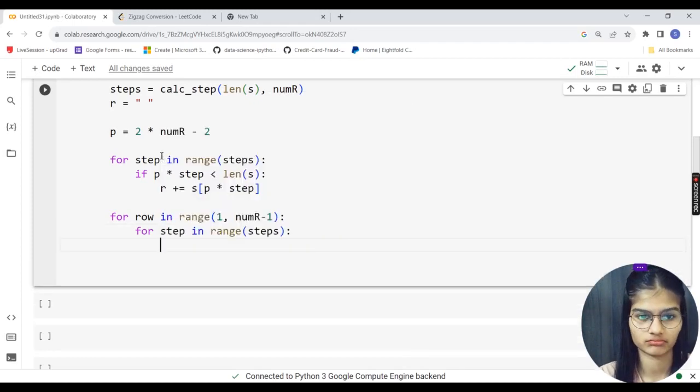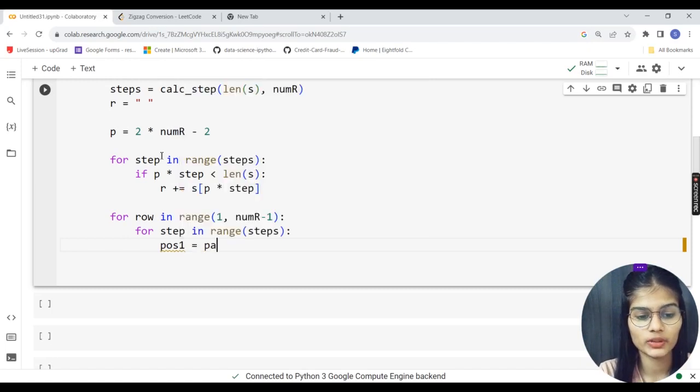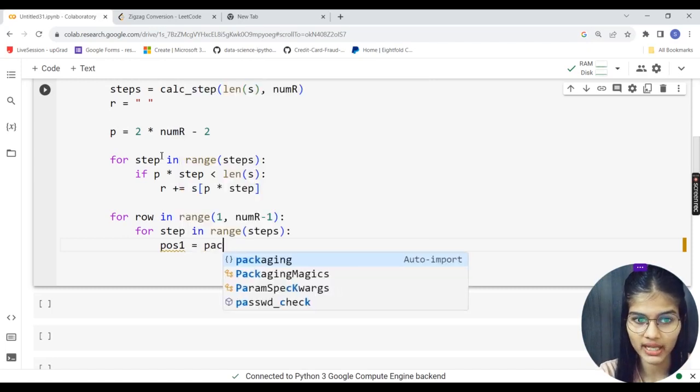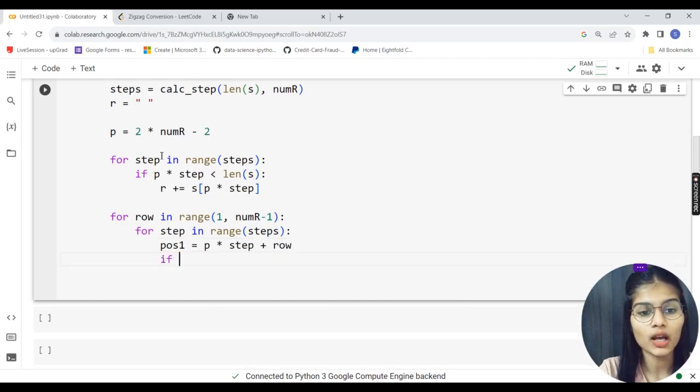Getting down, I will make pos1 a variable, which is my position. pos1 is equal to p multiplied by step plus row. Pretty cool. Now going for my condition: if pos1 is less than the length of my string,